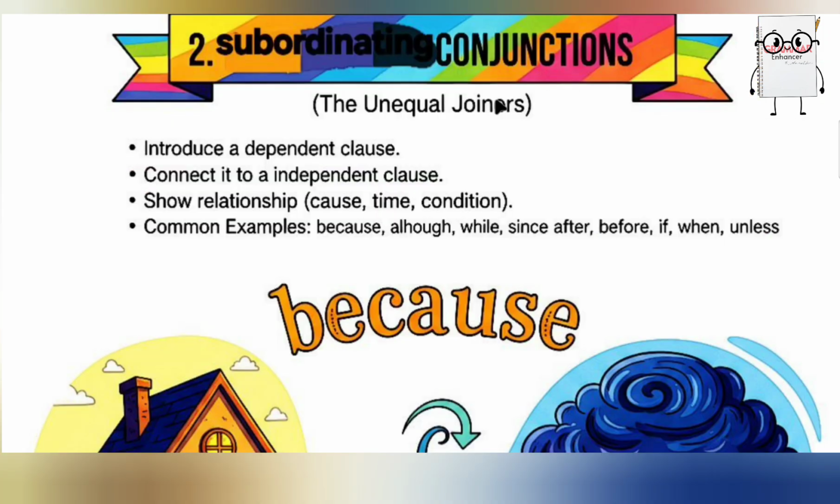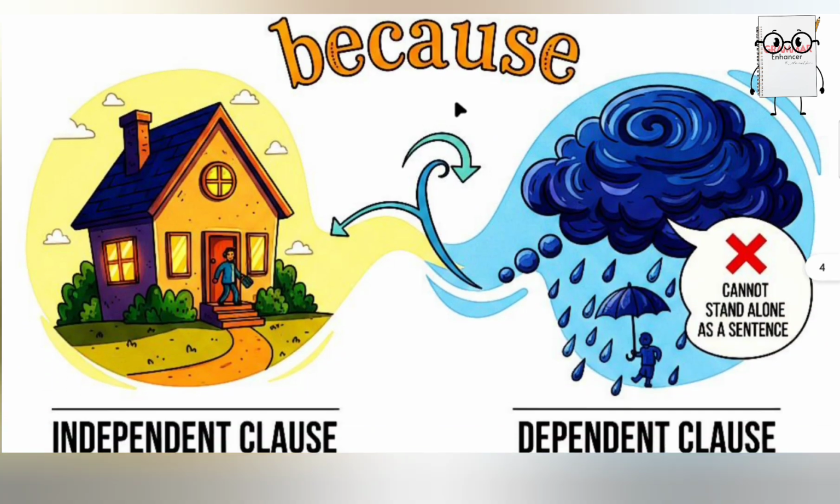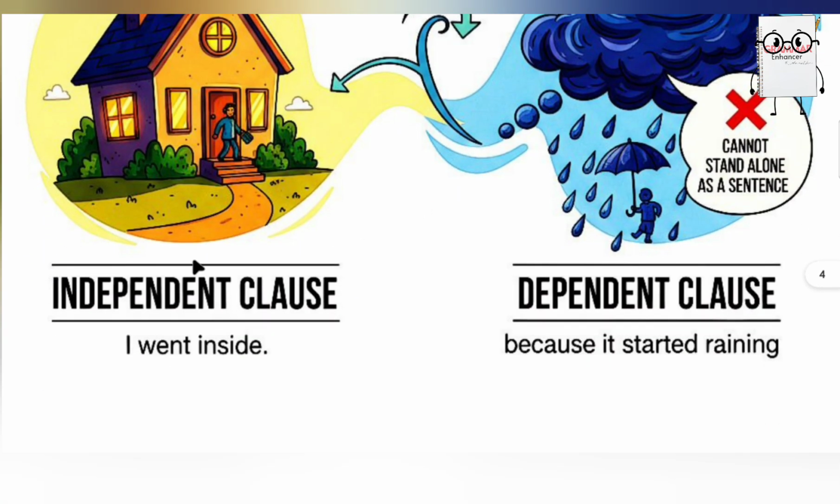Here is the second one, subordinating conjunction. It introduces a dependent clause and connects it to an independent clause, showing a relationship like cause, time, condition. Common examples: because, although, while, since, after, if, when, unless. Here is an example.